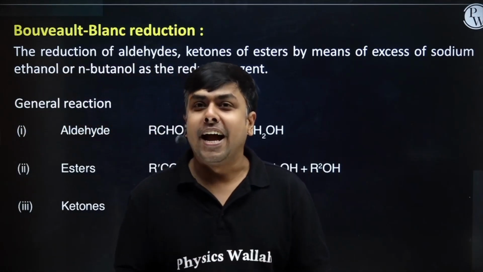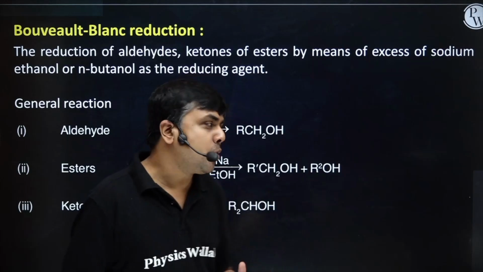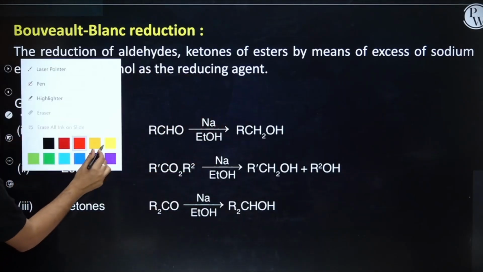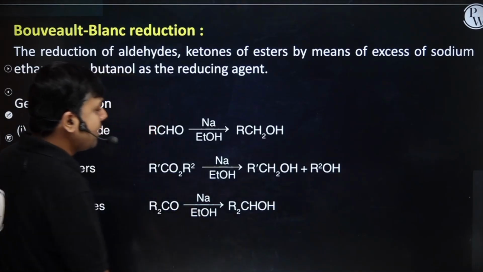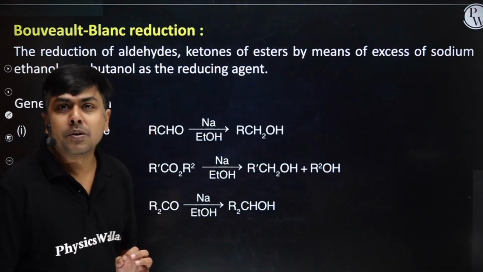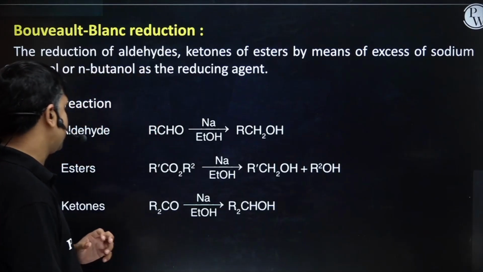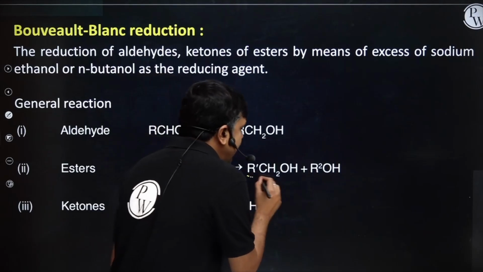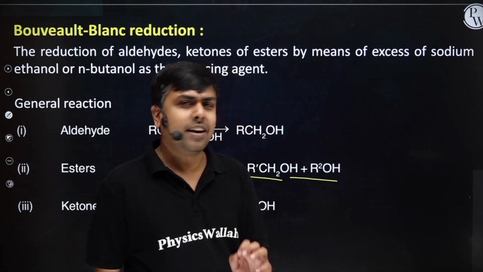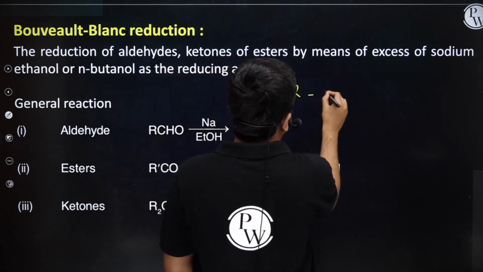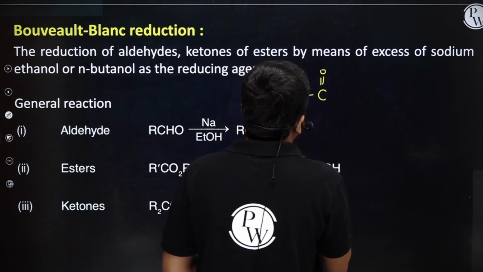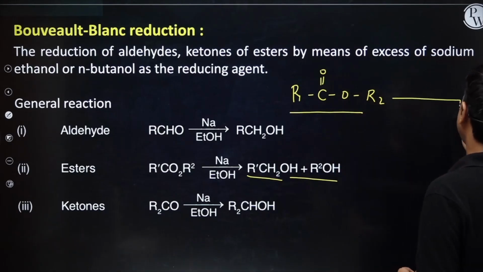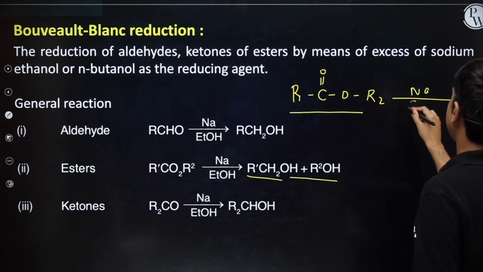If it's an aldehyde, we will have primary alcohol as the product. If it's a ketone, we will have secondary alcohol, and even, students, it's able to reduce esters also.